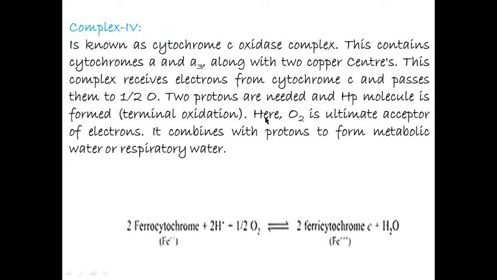Here O2 is the ultimate acceptor of electrons. It combines with protons to form metabolic water or respiratory water. 2 ferrocytochrome plus 2 protons and half O2 form 2 ferricytochrome plus 1 water molecule.